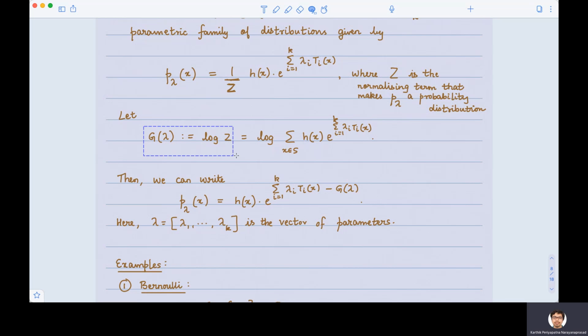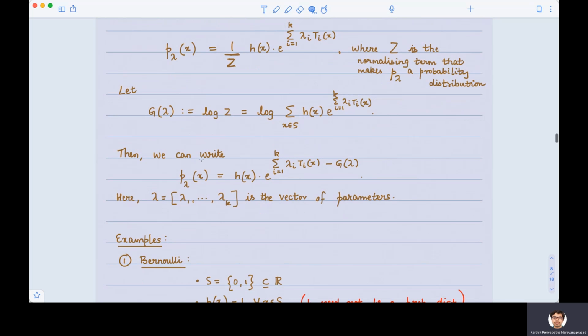Let's write G lambda to denote the logarithm of Z, which means it is the logarithm of the expression that is shown here. We can then write P lambda: we just plug in G lambda, so Z is e to the G lambda. Take the exponent up and plug it into the exponent there. We get P lambda in this new form.